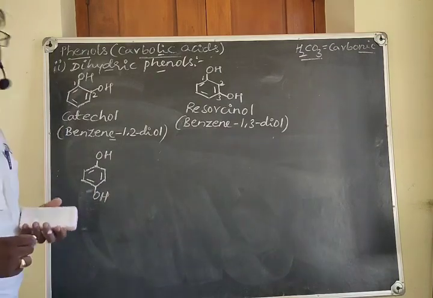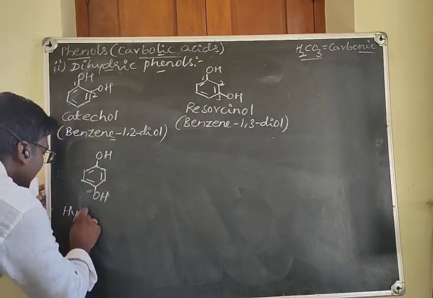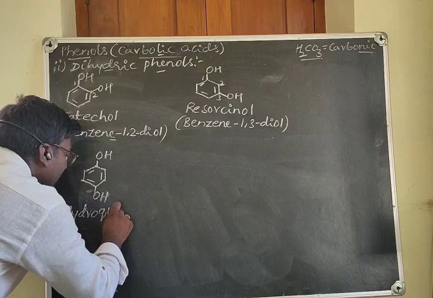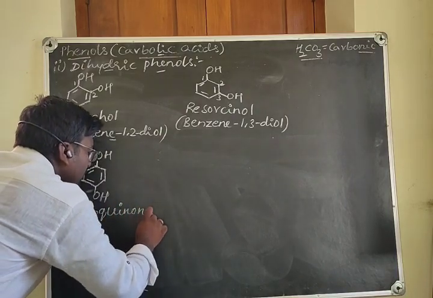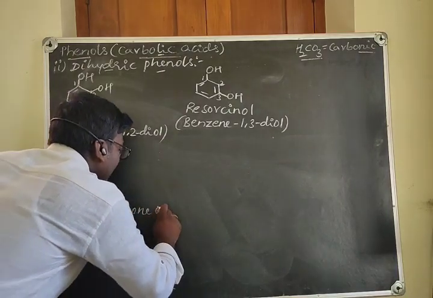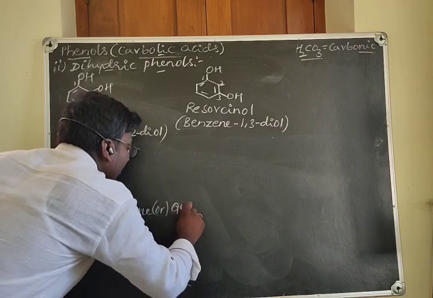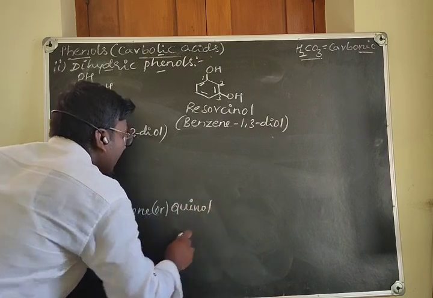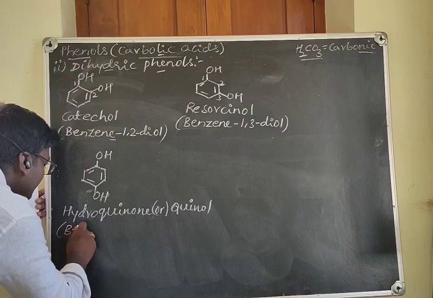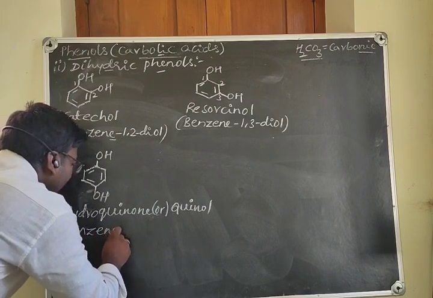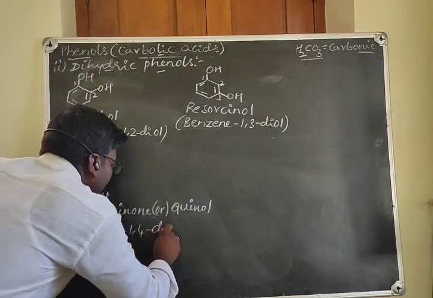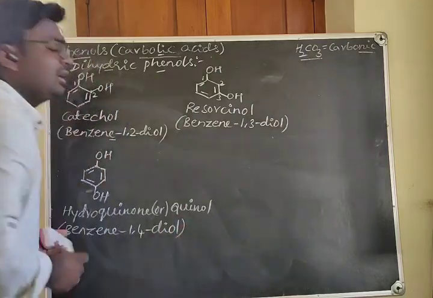This is called hydroquinone, or also quinol, in the common system. And what is the IUPAC name? Benzene 1,4 diol.